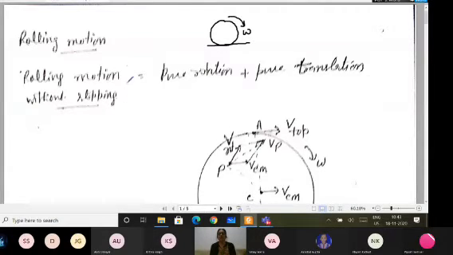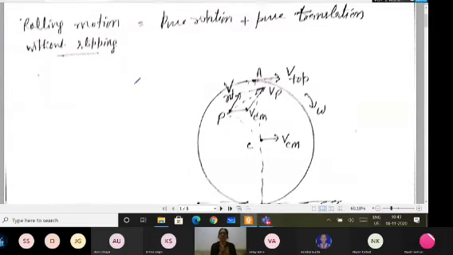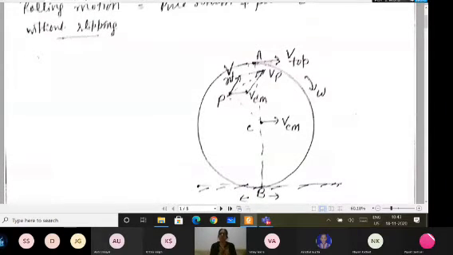Then I'm talking about the rolling motion which is without slipping. The body is not slipping down, it is simply rolling. When the body is rolling, like if I take this ring, it rolls, and along with the rolling, it is moving ahead also. So it has translational motion as well as rotational motion. This way you can understand that I'm talking about rolling without slipping.